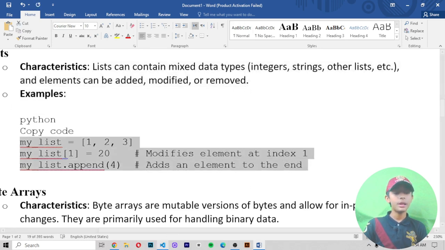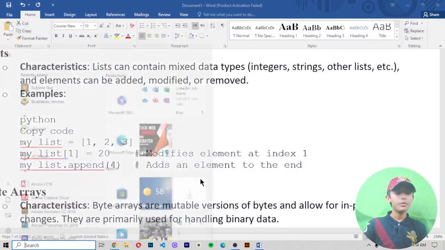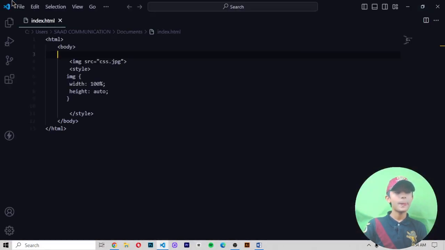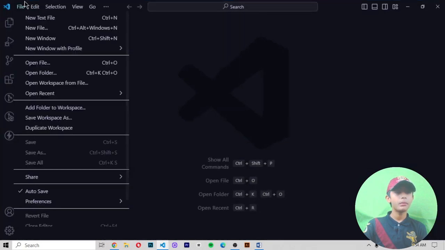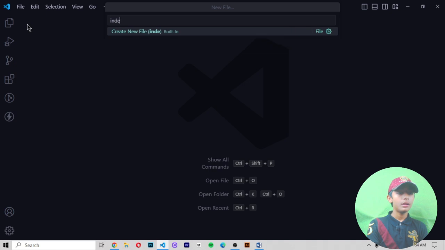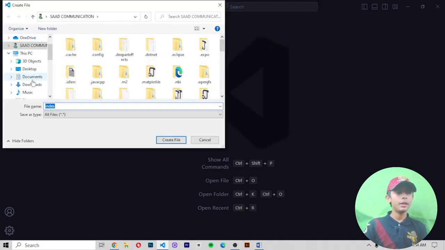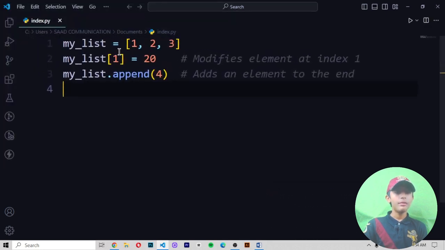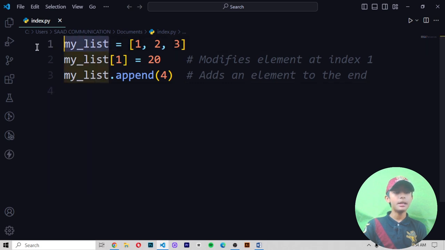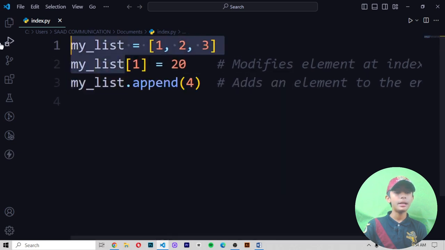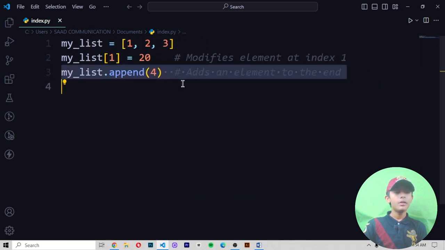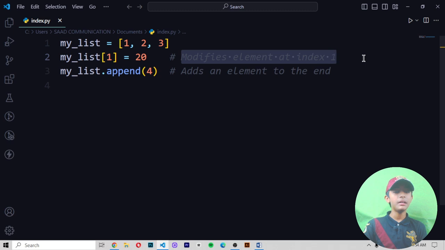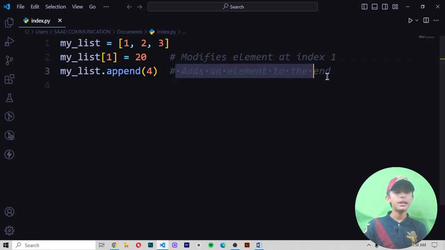When I copy this example and go to Visual Studio Code, I open a new window and create a file named index.py, and paste this code. First of all, I make a list called my_list with three numbers: 1, 2, 3. Then I modify the element at index 1 with my_list[1], and then I use my_list.append to add an element to the end.